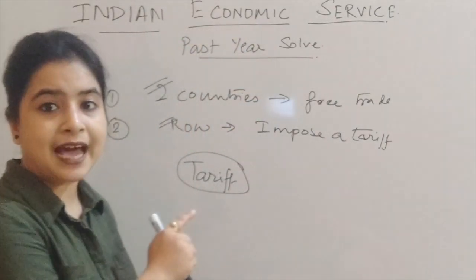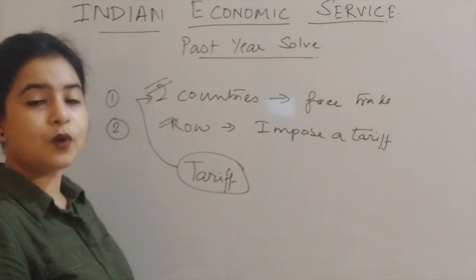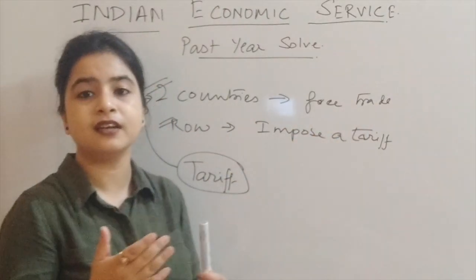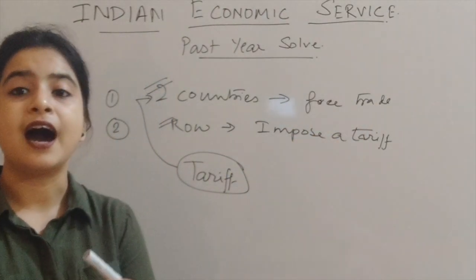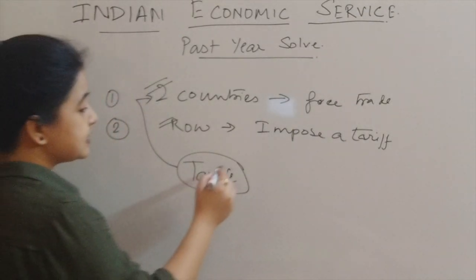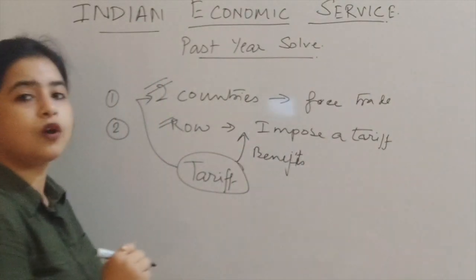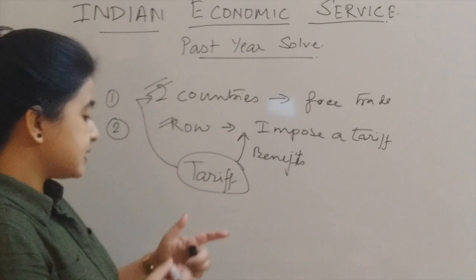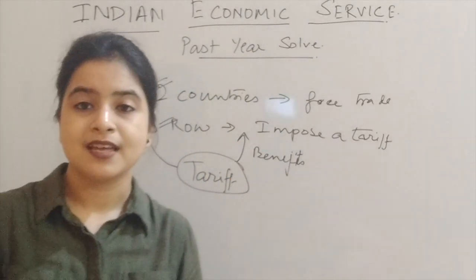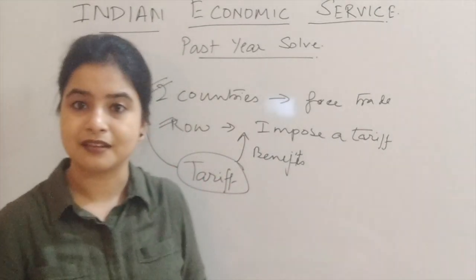Here the tariff is imposed by these two countries. These two countries who are doing free trade among each other are facing a higher price of imports. And this tariff actually benefits the rest of the world. How? Because this imposition of tariff lowers the price of the commodities being imported from the rest of the world.